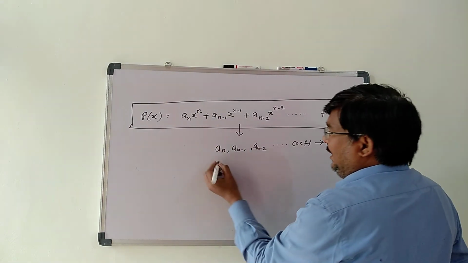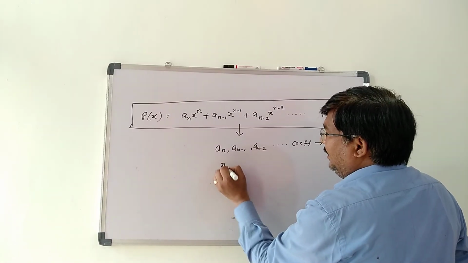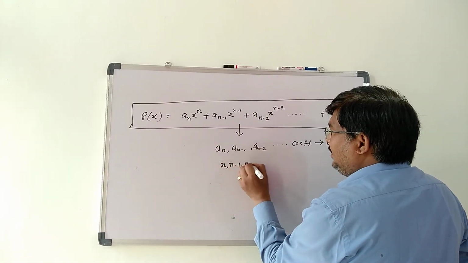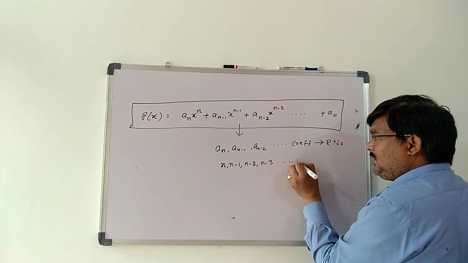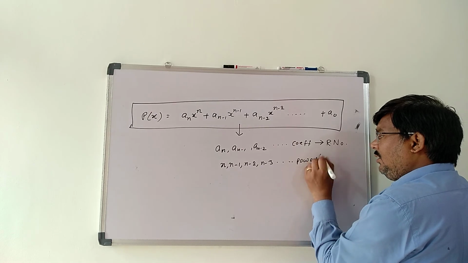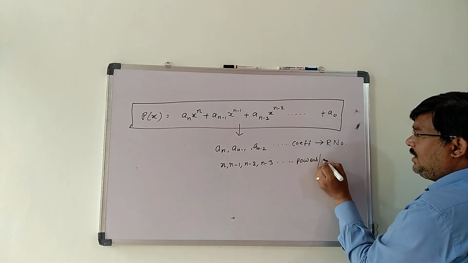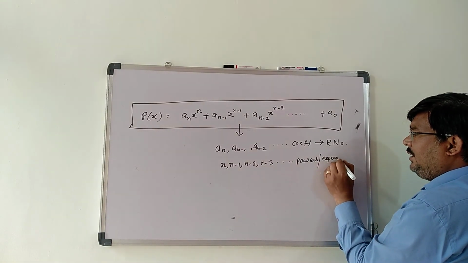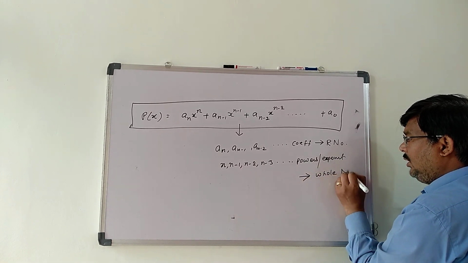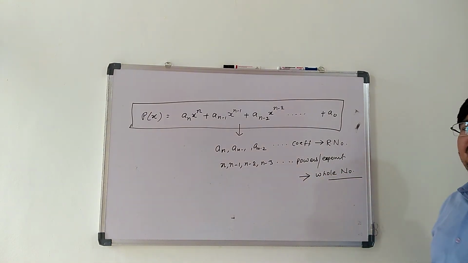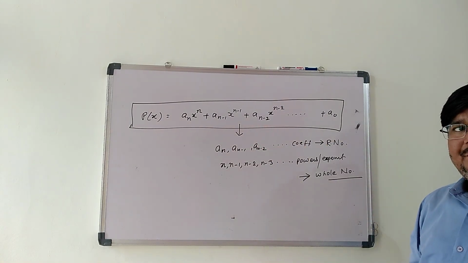And the powers, that is n, n minus 1, n minus 2, n minus 3, these are all the powers or exponents of the variable x. These should always be whole numbers. So you can generalize the concept of polynomial in this way. Thank you.